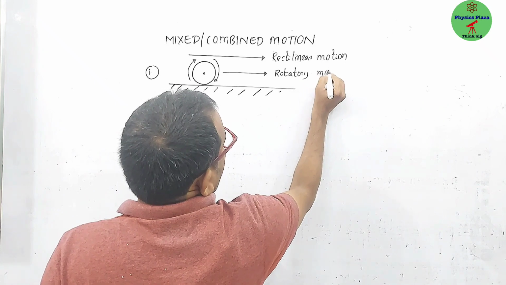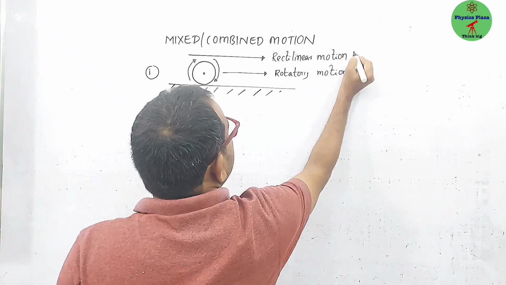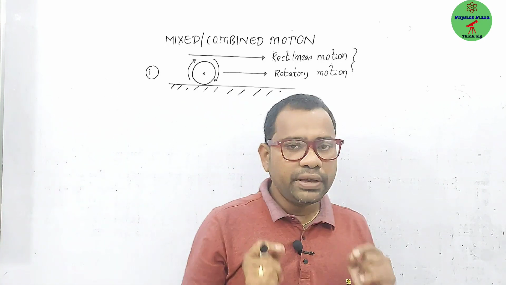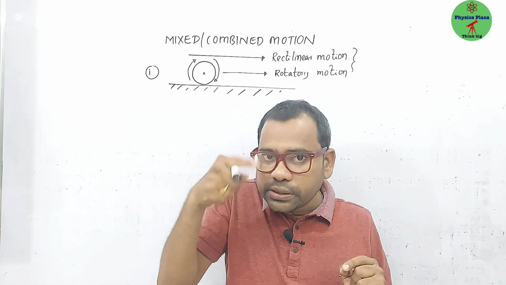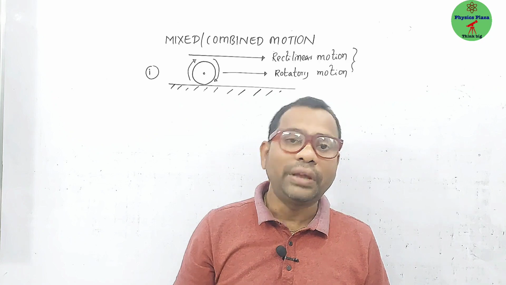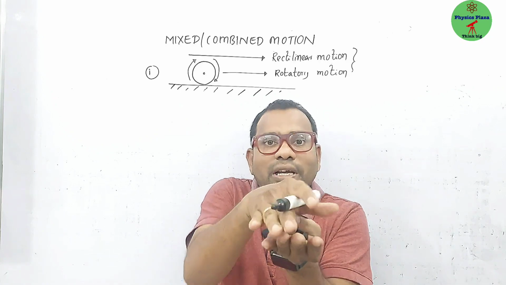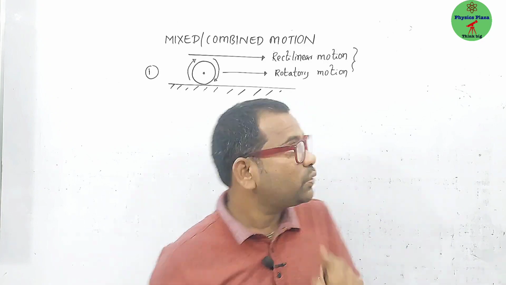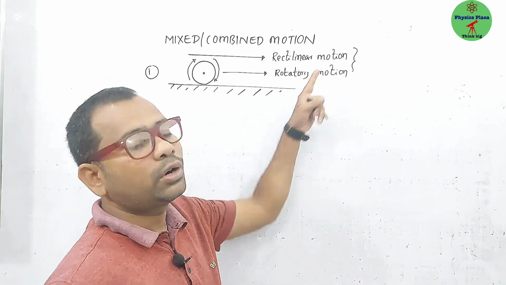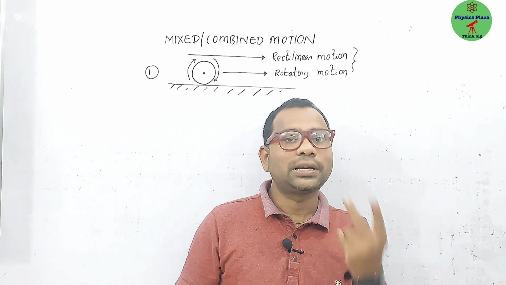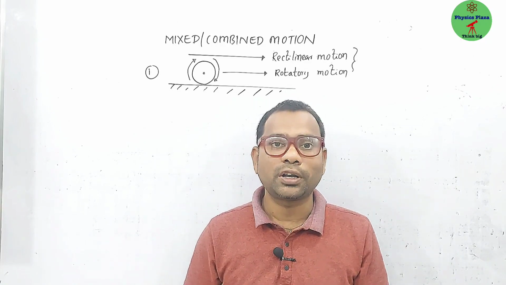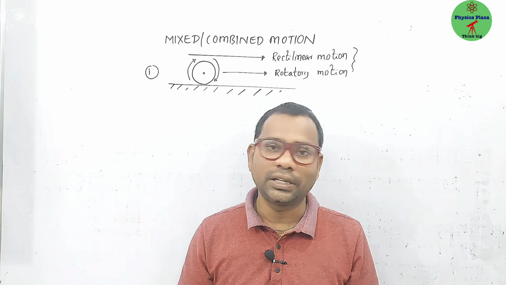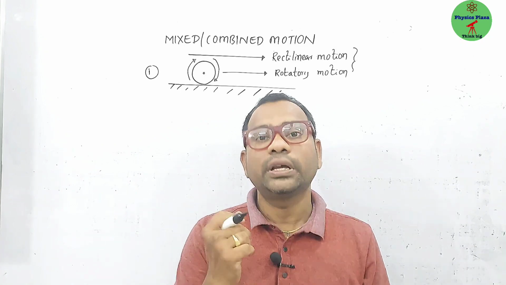So now we can say that this body has rectilinear motion as well as rotatory motion. Same thing you can notice if any vehicle is in motion, dear children. Try to notice the wheel of that particular vehicle, if that vehicle is going in a straight line path. If it is not, it's going curvilinear. Instead of saying rectilinear motion, what we can say is translatory motion. So translatory motion means what? It may be along the straight line path or curved path. Anything is okay.